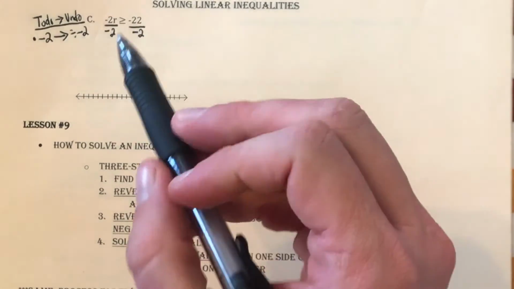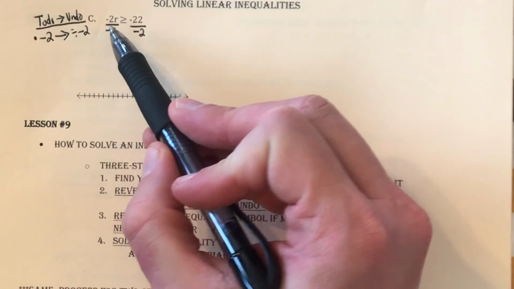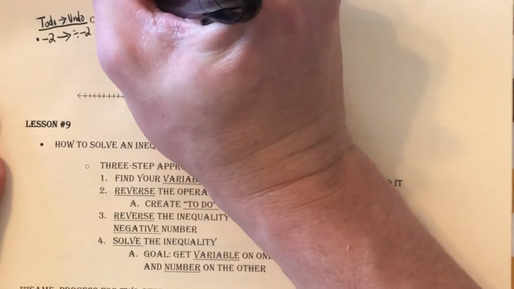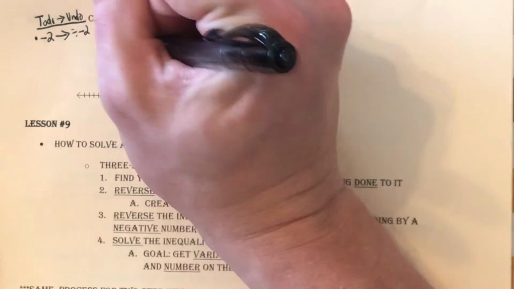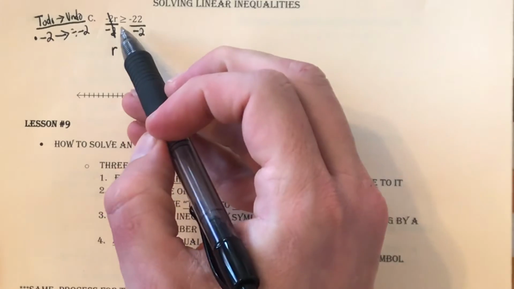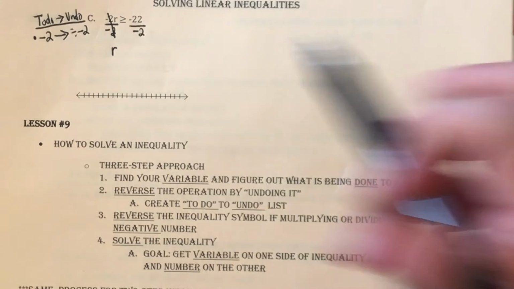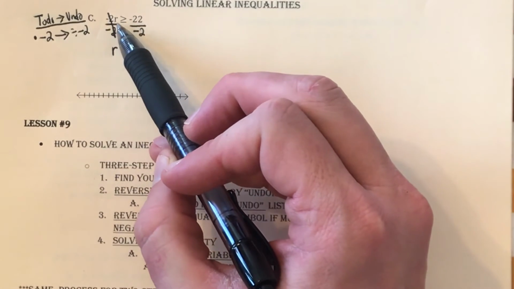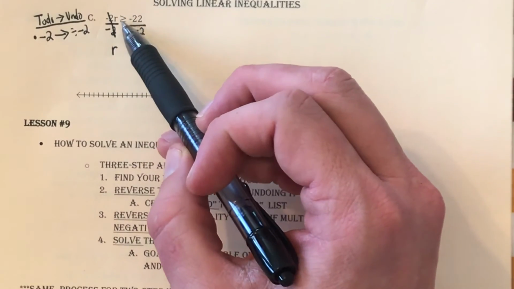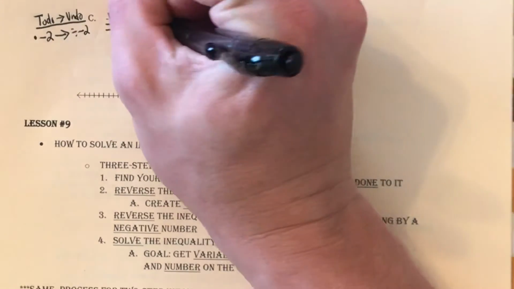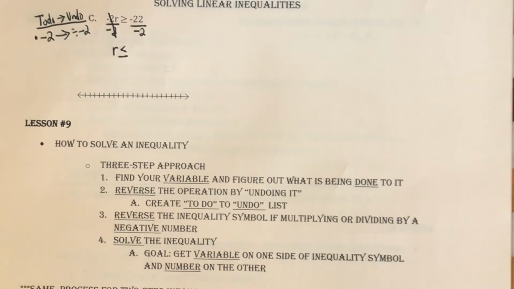All right, well, as we learned before, anytime we divide by the same number that we were multiplying by, that just causes those to cancel out because negative 2 divided by negative 2 is just 1. So all we're left with on the left side is the variable of r. Then we need to look at our inequality symbol anytime we're multiplying or dividing and decide, does it flip or does it not? So I've got greater than or equal to. Well, we are dividing, but we are dividing by a negative number. So that means this inequality symbol has to reverse the other direction. So instead of greater than or equal to, it becomes less than or equal to.